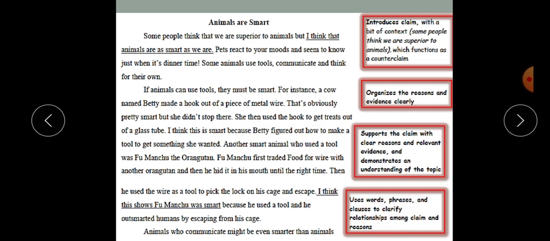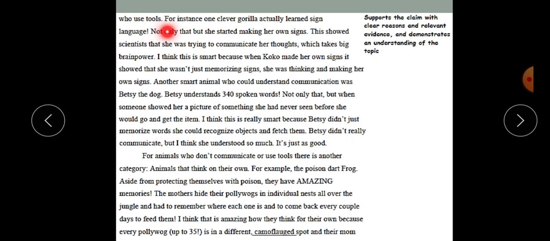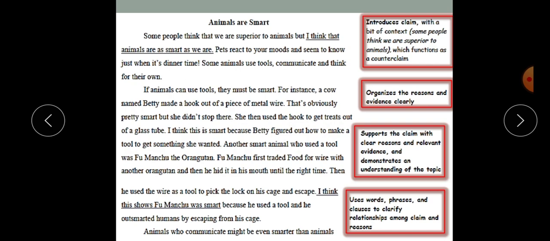And then we move on to the second body paragraph. Let's read the topic sentence. Animals who communicate might even be smarter than animals who use tools. So the second body paragraph carries the second reason. If we see here in the thesis statement, some animals use tools, and then number two, they communicate. So this is what we will be discussing in the second body paragraph: how animals who communicate are smart.